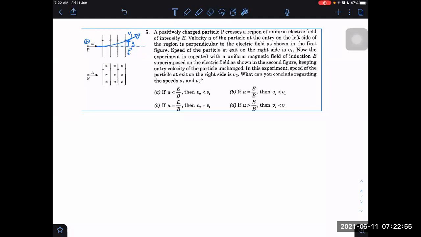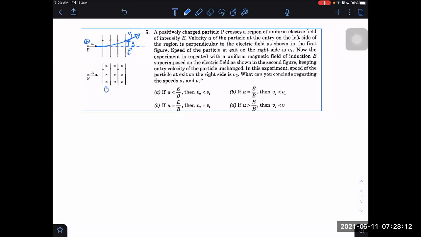Next, what we have to do? Okay, fine. Keeping the entry velocity of the particle unchanged, in this experiment, the speed of the particle on exit on the right side is v2. What can you conclude regarding this? You can easily conclude actually. Okay, it is not a difficult question.